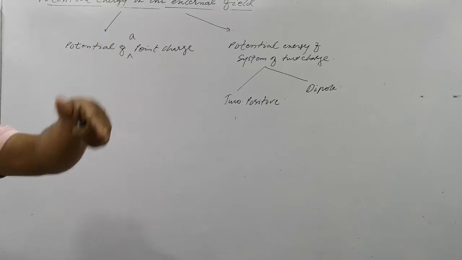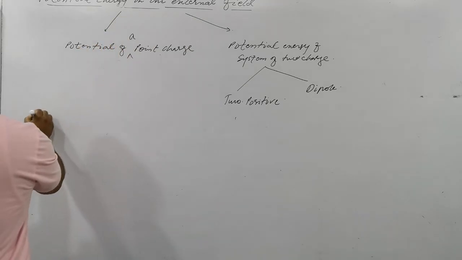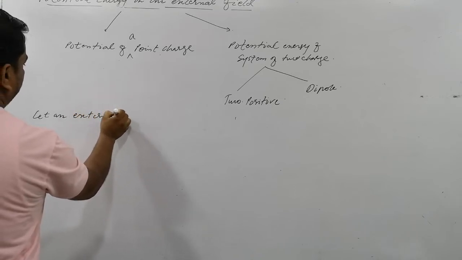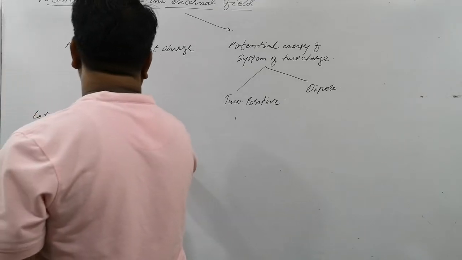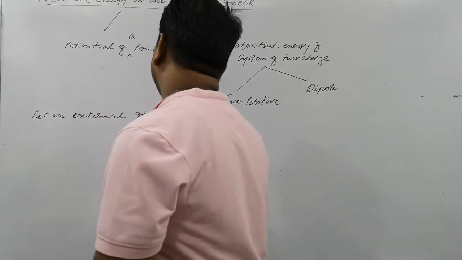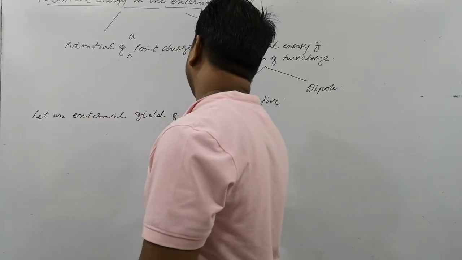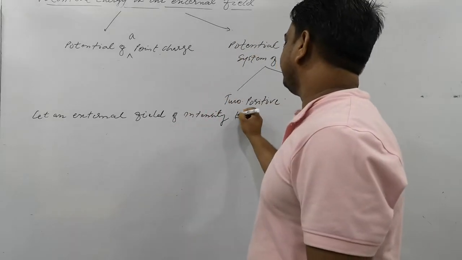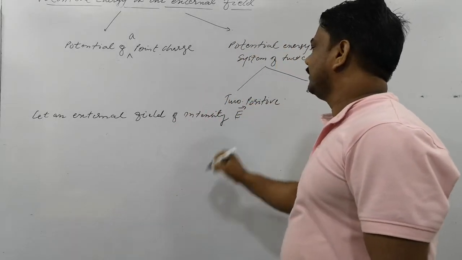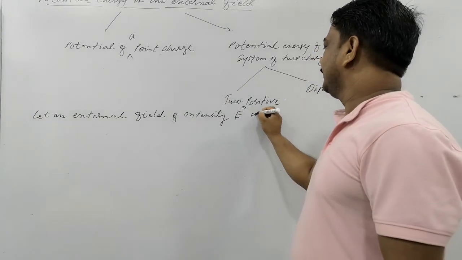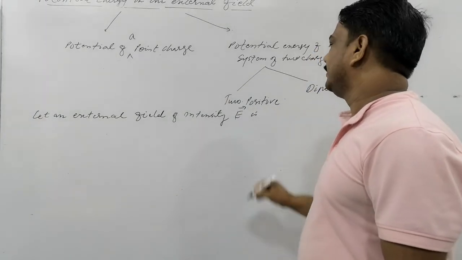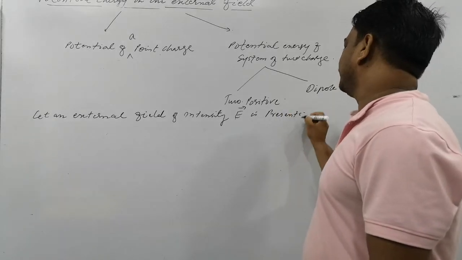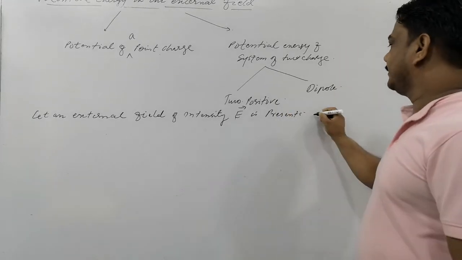Three things I'm telling you at the same time. Please go on writing: an external field of intensity E is present at a point.